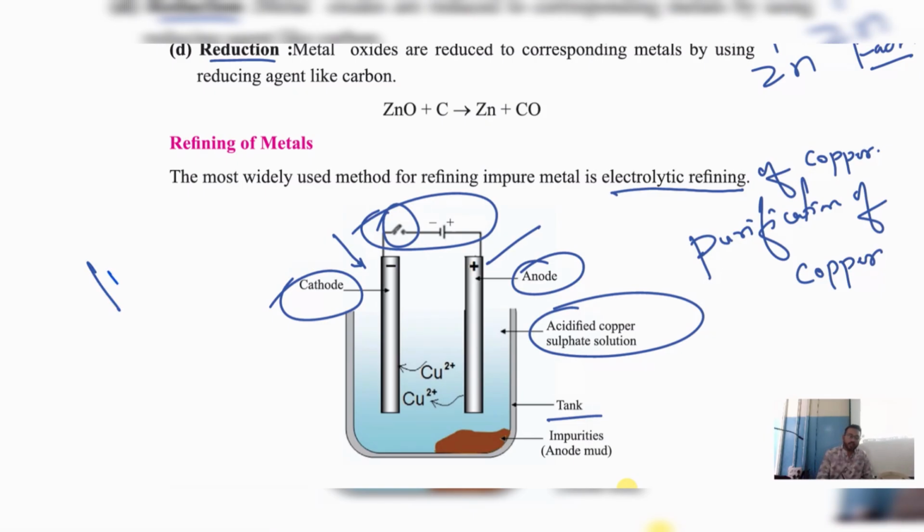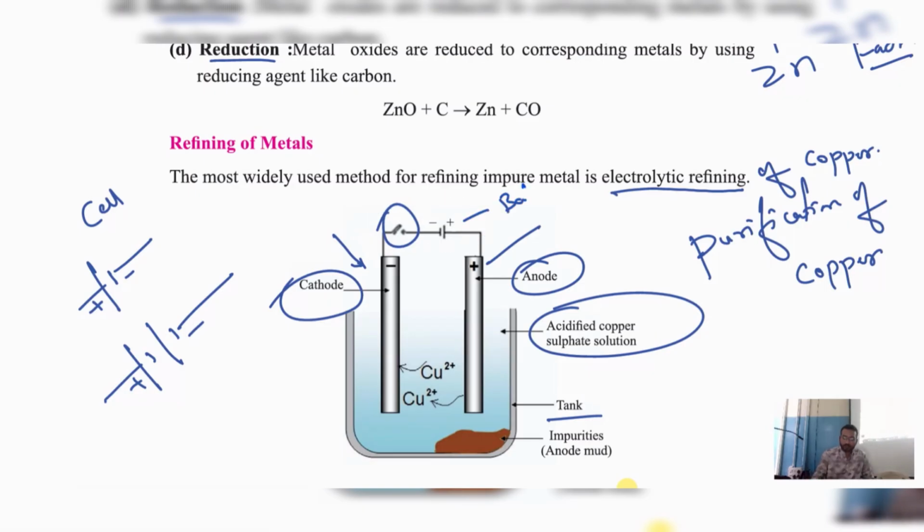Actually, to speak, if it is single, we call it as a cell. Always positive and negative should be here. Understood? If it is single, we call it as a cell. If more than one cell, if it is connected together, we call it as battery. That we have discussed in the chapter electricity. Am I right? If it is single unit, it is a cell. If it is more than one unit, it is a battery. But here, just for the reference, I will call this as a battery. And this is the symbol of a switch or plug key. Both are same. Switch or plug key.